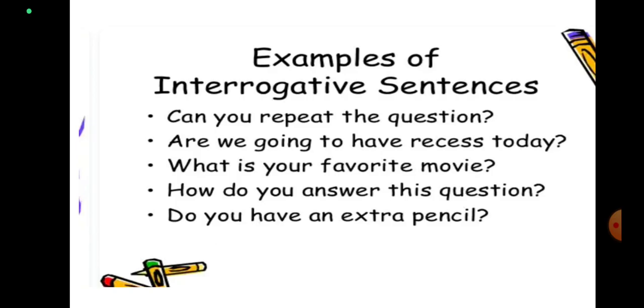Now let's have a look at the examples. Can you repeat the question? Are you going to have recess today? What is your favorite movie? How do you answer this question? Do you have an extra pencil? So notice all of these sentences. These sentences end with a question mark and the questions are directly asked to someone, and here we are not stating any fact. Just like the assertive sentences, interrogative sentences can be further classified as affirmative interrogative sentence and negative